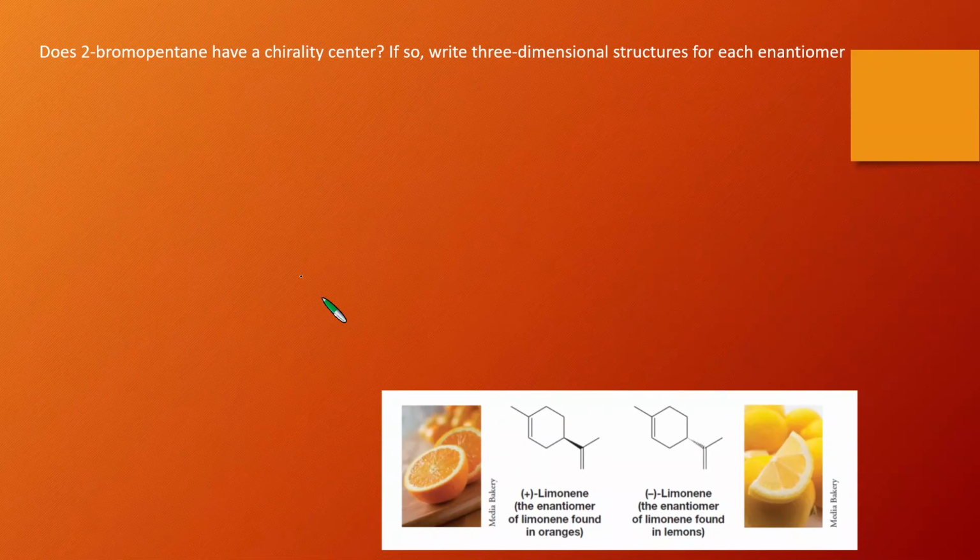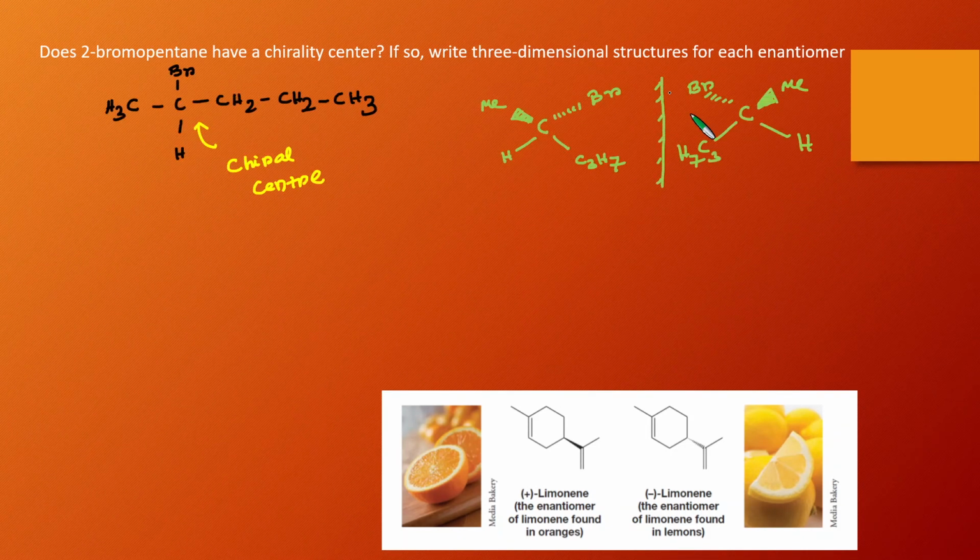There is one problem that I have discussed with you: does 2-bromopentane have a chirality center? If so, write a 3-dimensional structure for each enantiomer. I have solved this problem for you. So this is the structure of 2-bromopentane. You can see that in 2-bromopentane, this carbon atom is attached to 4 different groups. So that's why this center is a chirality center, and these are the 2 different enantiomers of this compound.